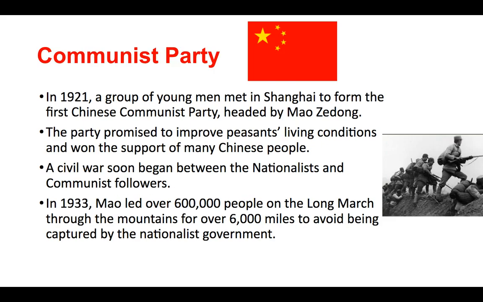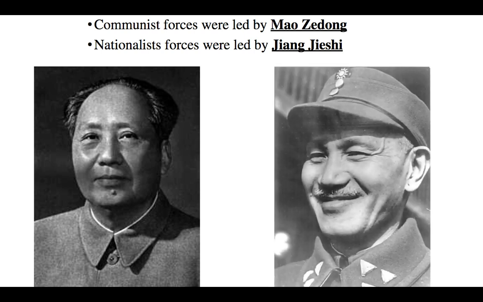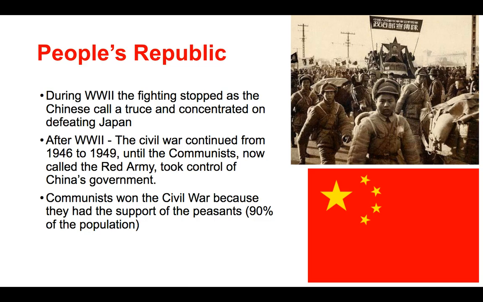The Communist Party in China was led by Mao Zedong. The civil war soon began between the nationalists and communists. Mao led over 600,000 people in 1933 on a long march through the mountains in order to avoid being captured by the nationalist government. So there is Mao to the left and Jiang Jieshi to the right, who is the leader of the nationalists. The civil war continued until the communists and their Red Army won control.